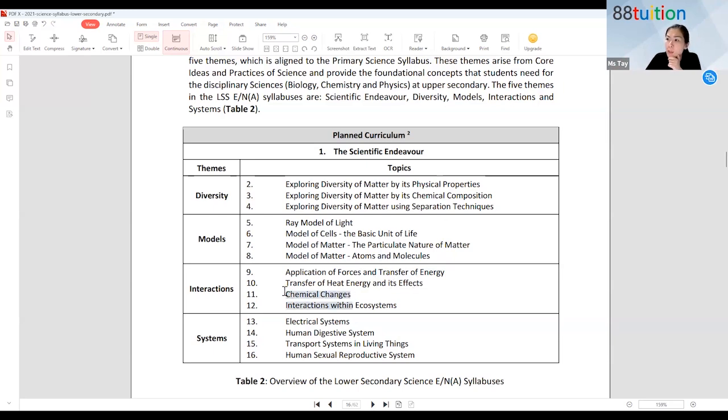Chemical changes, something that is fun but can be difficult. Okay, so those who are actually attending the class with me, head start to Sec 2, right? I'm teaching them chemical changes already. Okay, because this is a more difficult topic for students to understand, right? So I wanted to start early and then give them an in-depth understanding.